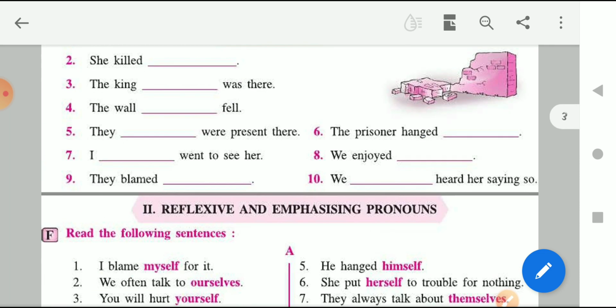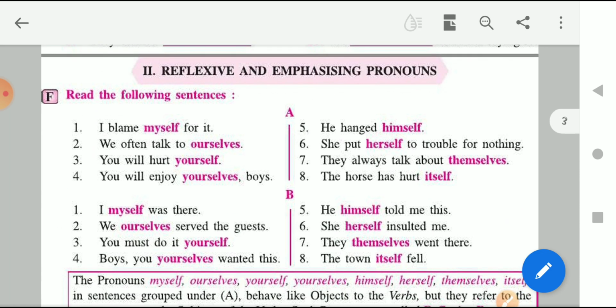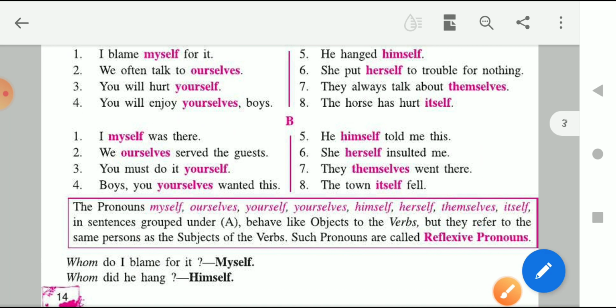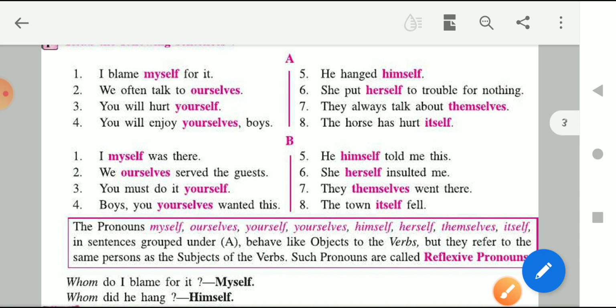Now we are going to talk about reflexive and emphasizing pronouns. So what are reflexive and emphasizing pronouns? For reflexive pronouns, let's see part 1. Here let's observe two to three sentences. I blame myself for it. Here myself is a pronoun. We often talk to ourselves. Here ourselves is a pronoun. He hanged himself. Himself is a pronoun. So in all three sentences, first of all, let's read the definition of reflexive pronoun.